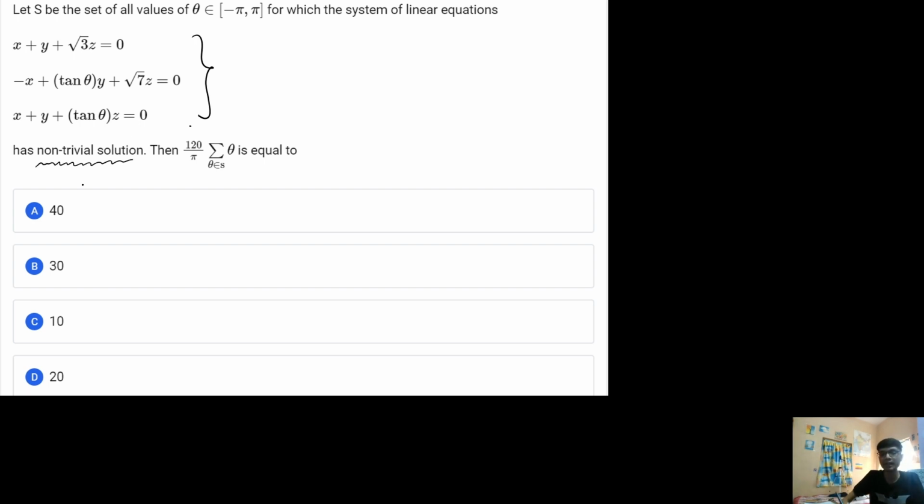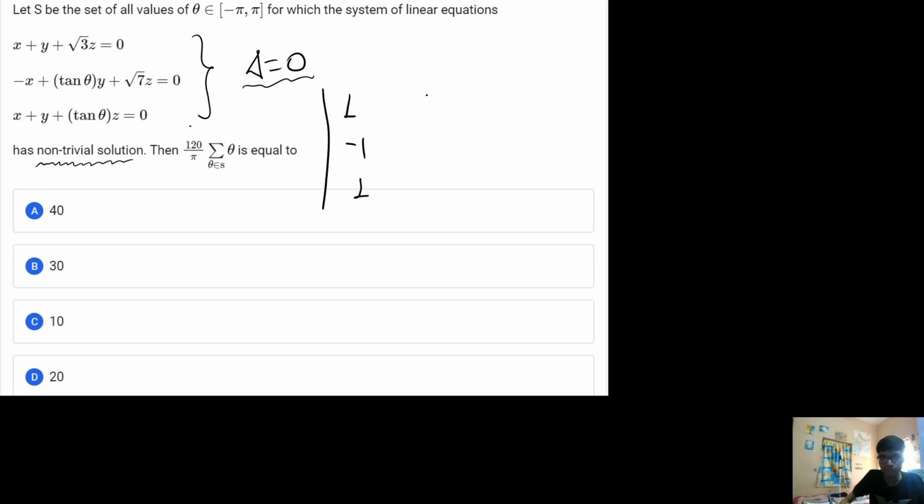I always explain that trivial means unique, and a unique solution corresponding to a homogeneous equation can exist only when the value of delta is non-zero, and a non-trivial solution corresponding to a homogeneous equation can exist only when the value of delta is zero. So let us solve and equate the delta value to 0. The delta value is 0, which means the determinant of the coefficient matrix is equal to 0. Let us solve this and get to the result.